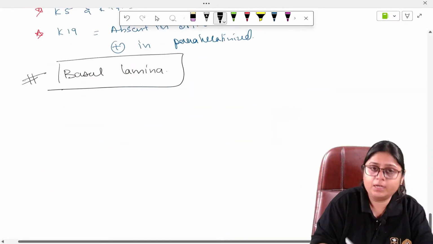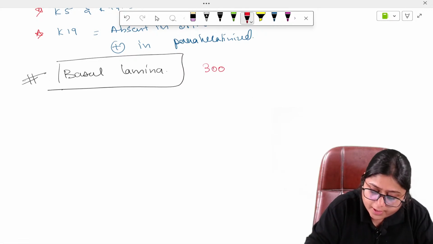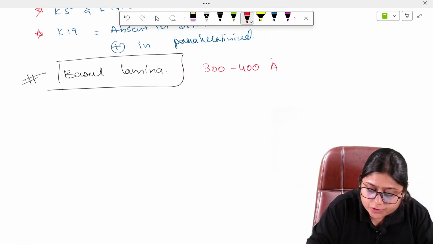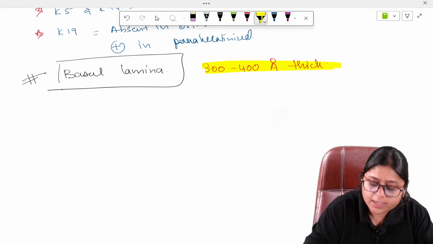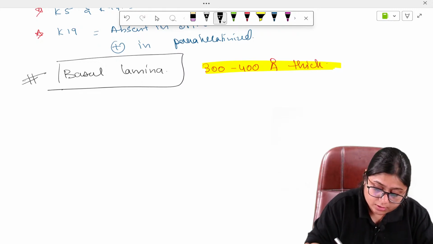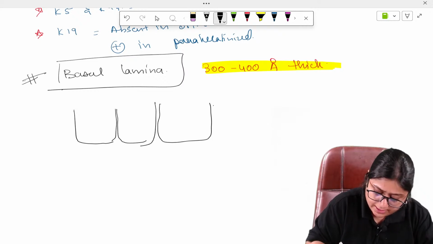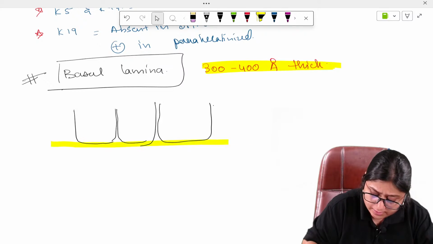So now this basal lamina is 300 to 400 angstrom thick. Remember this point. If this is the cell, here is the basal lamina.